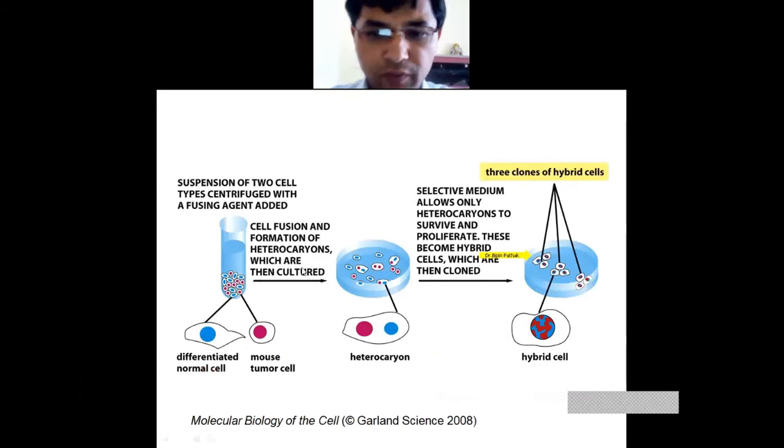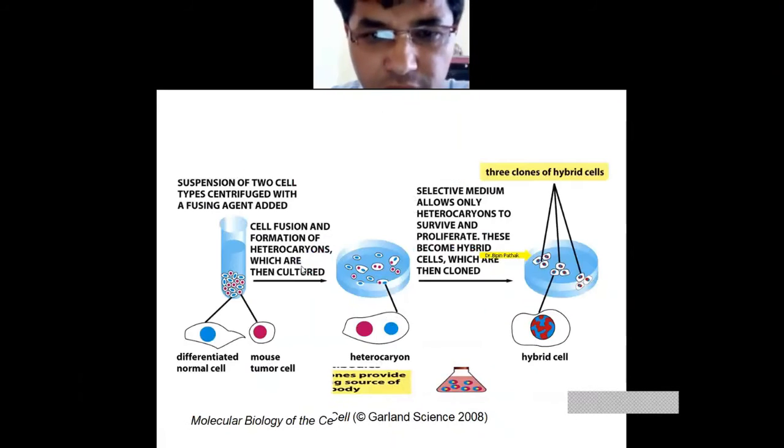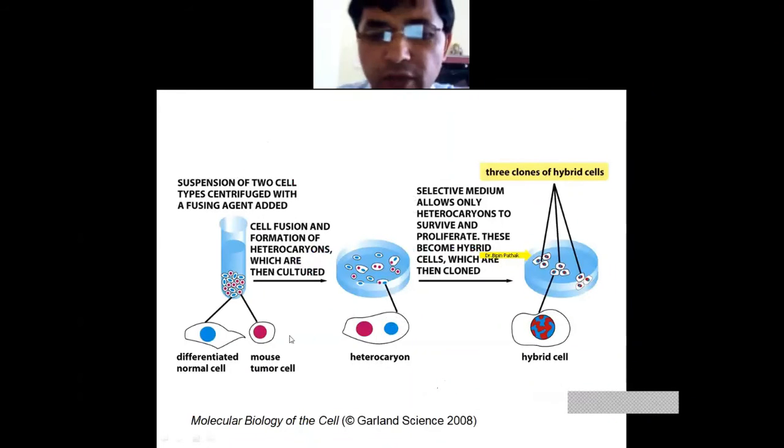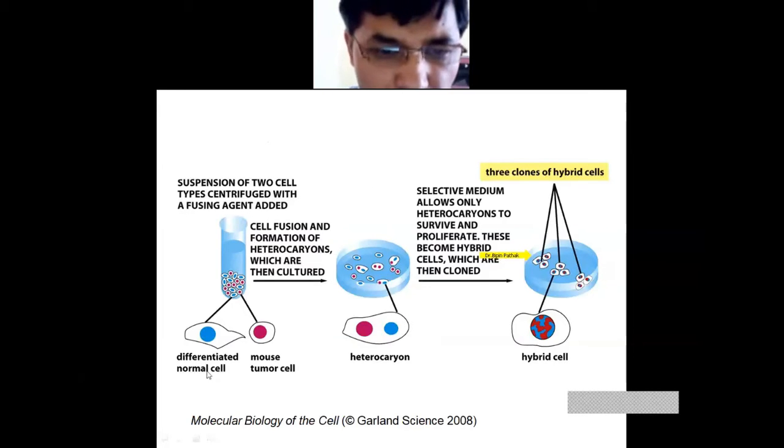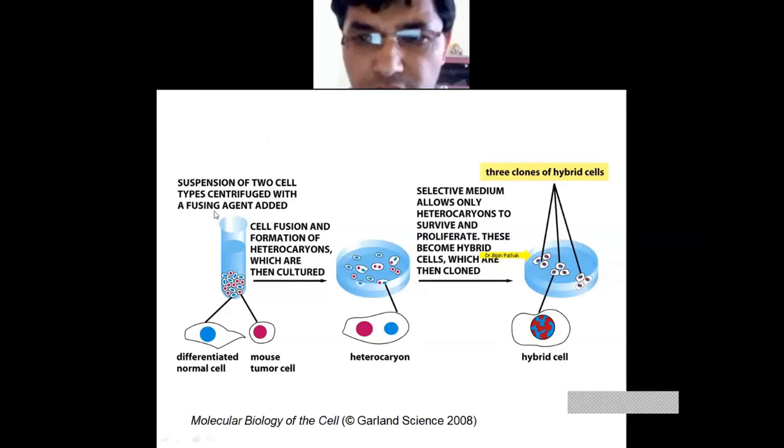Now we will start the process. At first, I will tell you about these things. Here is a suspension of two cell types, centrifuged with a fusing agent added to these cells.